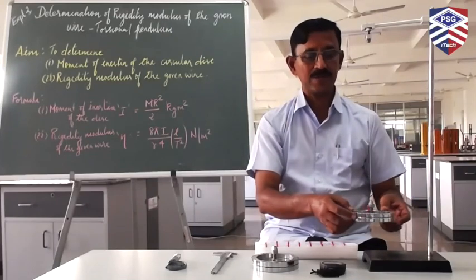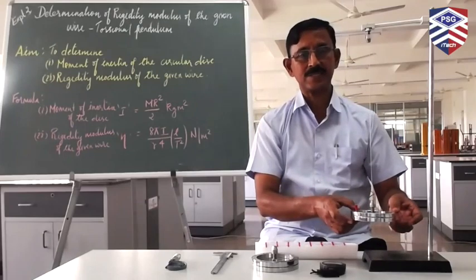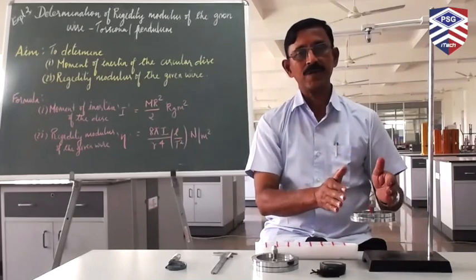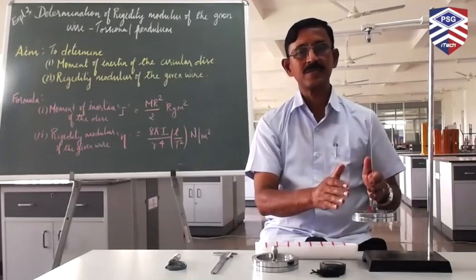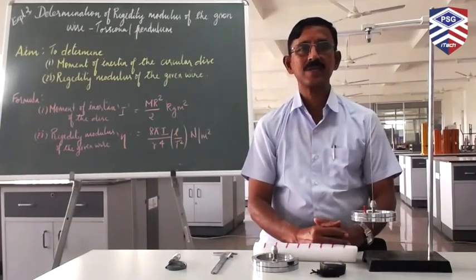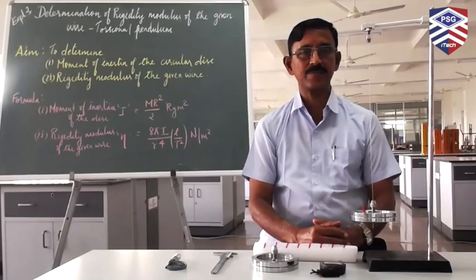That is, when you rotate the disc and twist the wire, and then leave the disc, the wire tries to bring it back to its original position. If the twist is released, the circular disc will execute periodic oscillations about the axis of suspension perpendicular to its plane. These oscillations are called torsional oscillations.